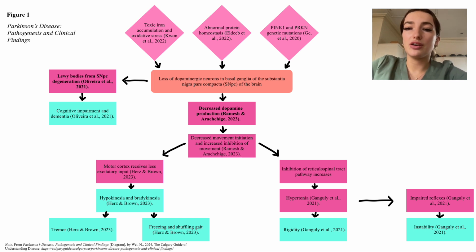Secondly, the inhibition of the reticulospinal tract pathway will increase, causing hypertonia, or impaired regulation of muscle tone, manifesting as rigidity. Furthermore, postural reflexes become impaired due to hypertonia, manifesting as postural instability.